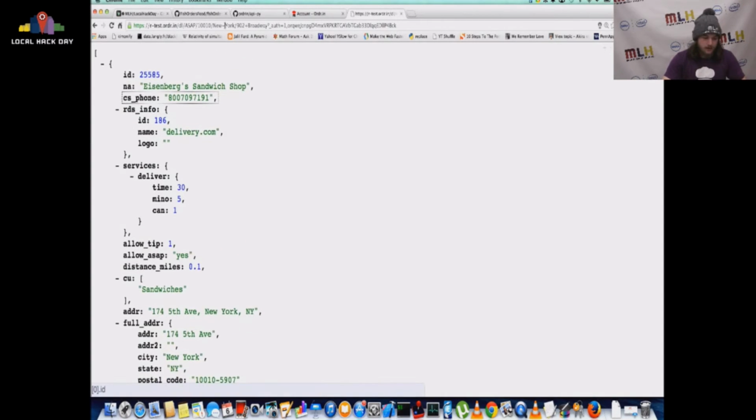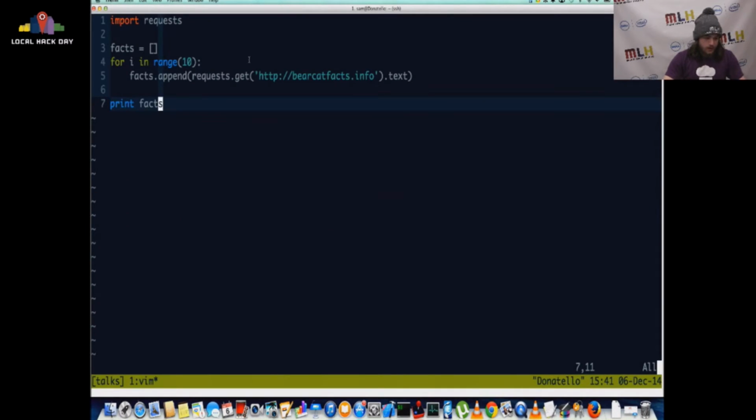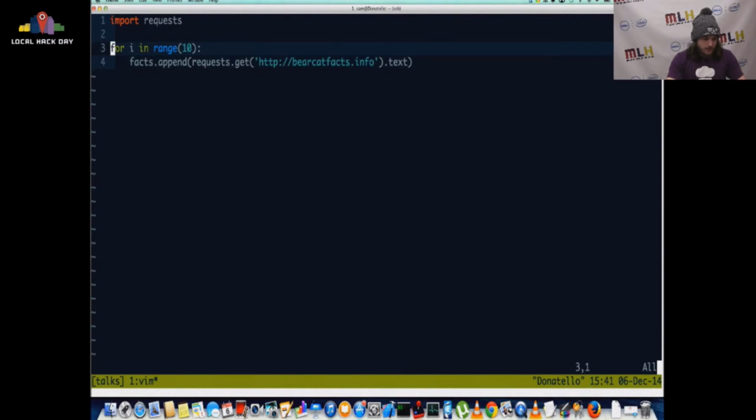We can get this programmatically. The example I just showed you used this URL, and we can even just replace this URL right here if we want.